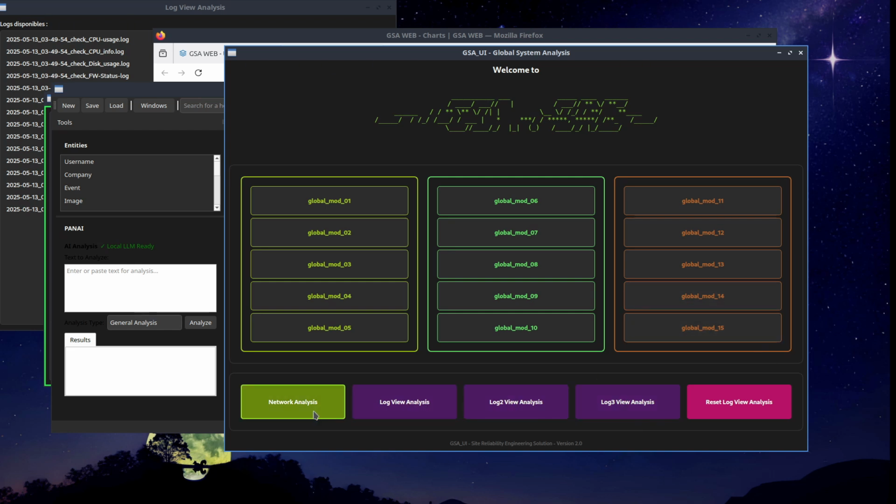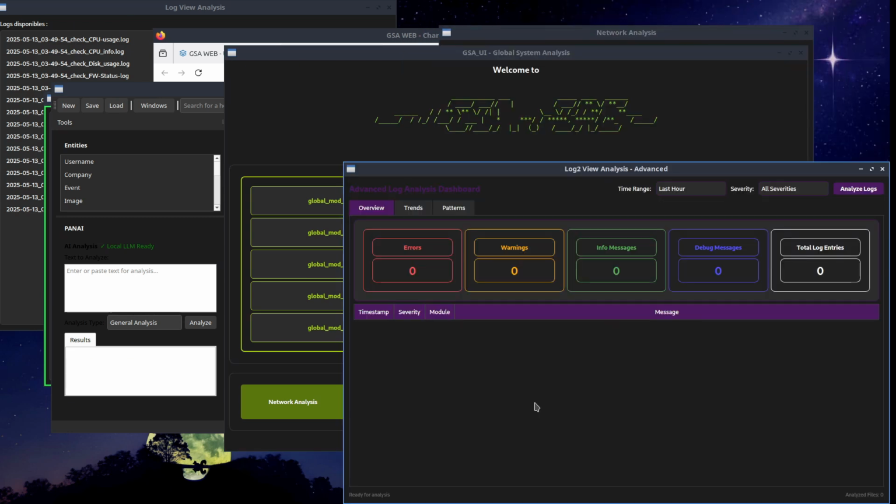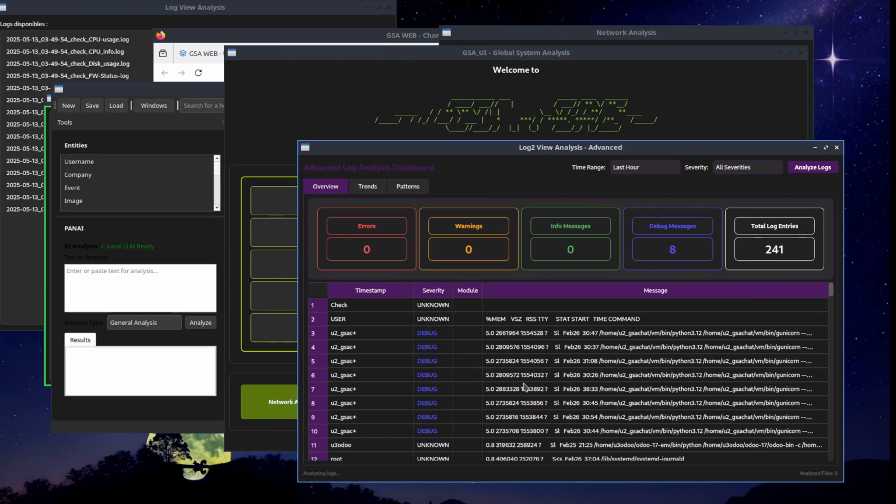Apart from that, we also have lots of real-time analysis. We have lots of views regarding logs, as you can see here. We have lots of modules to do any kind of deep analysis for any kind of infrastructure, deeply in real time, in a few minutes, for the business, for good performance, to improve MTTD, to improve MTTR, to improve any kind of KPI in the business in real time.